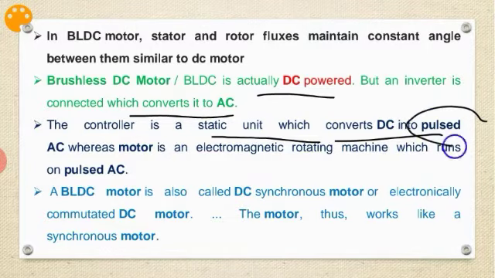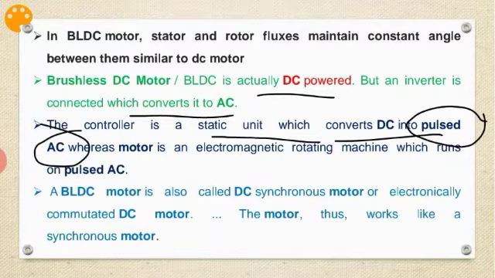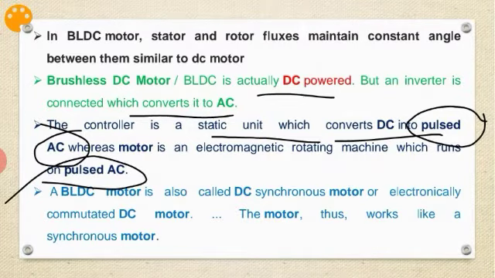This is a very important point, please note it: pulsed AC. The rotor is an electromagnetic rotating machine which runs on pulsed AC. Hence here we are not giving a sinusoidal voltage to the stator, we are giving pulsed AC. Hence the induced voltage in the stator becomes trapezoidal. Hence it is called the trapezoidal motor.